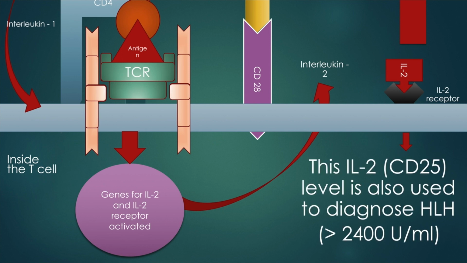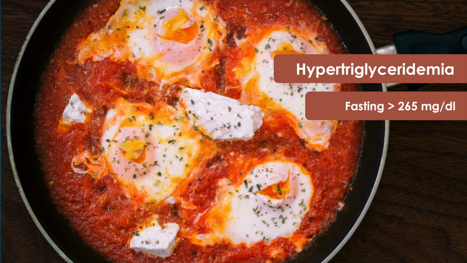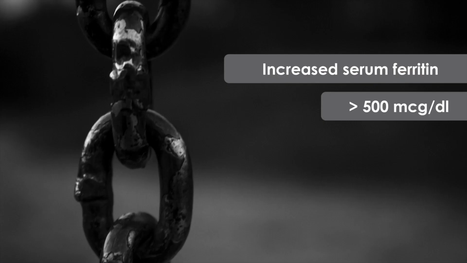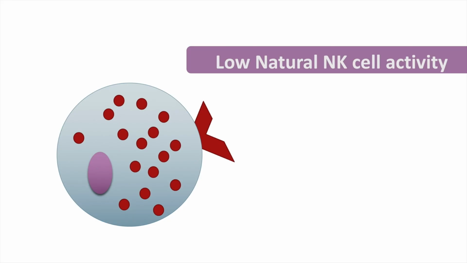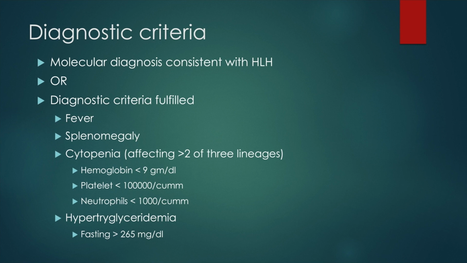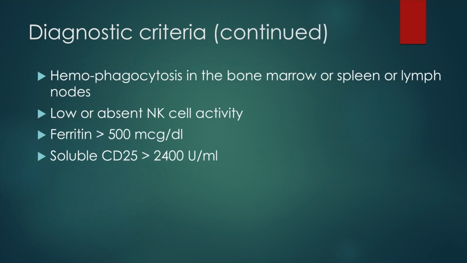This interleukin 2 is also used to diagnose HLH, and a level of more than 2,400 units per ml is diagnostic. The other diagnostic criteria include hypertriglyceridemia, fasting more than 265, increased serum ferritin more than 500 micrograms, and a low natural NK cell activity. The diagnostic criteria for HLH are summarized as shown here.